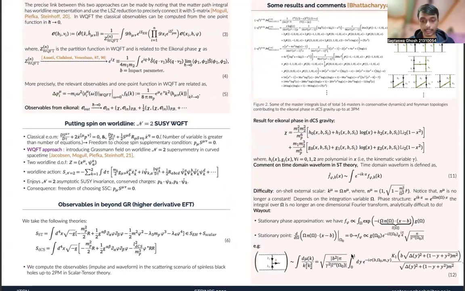Then some non-trivial things happen, because going from the frequency domain to the time domain is a Fourier transform, but the Fourier transform here, for the case of massive scalar fields, is not a one-dimensional Fourier transform. So we use the method of stationary phase approximation, and we got some sensible results out of it. So that's it, and thank you.